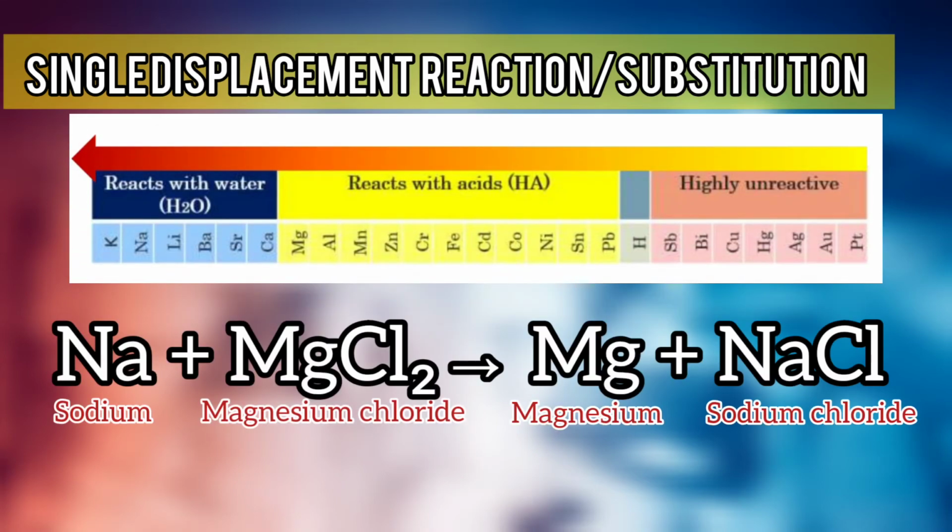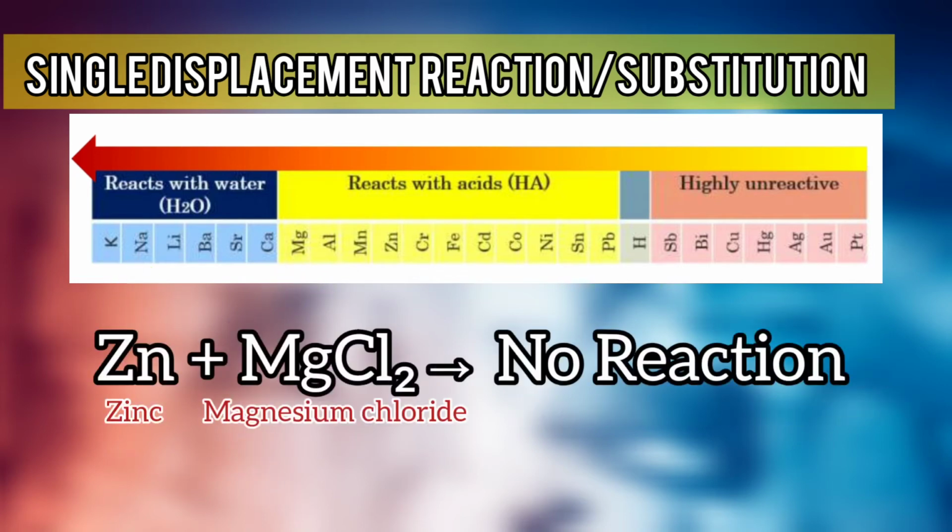For example, if sodium interacts with magnesium chloride, sodium can replace magnesium to produce magnesium and sodium chloride, since sodium is more reactive than magnesium. However, if the replacing element is less reactive than the element that it will replace, then there will be no reaction. For example, the interaction of zinc and magnesium chloride will yield no reaction, because zinc is less reactive than magnesium. Therefore, zinc cannot kick the magnesium out of magnesium chloride.